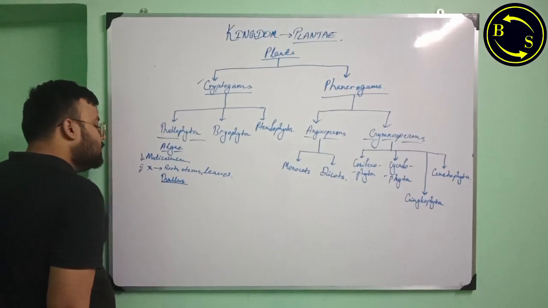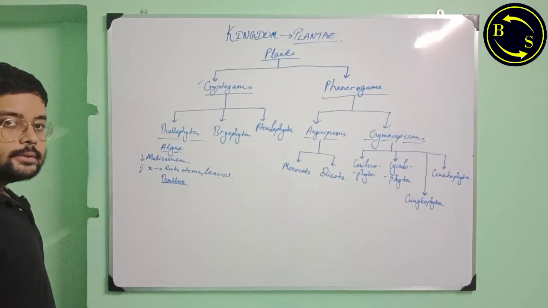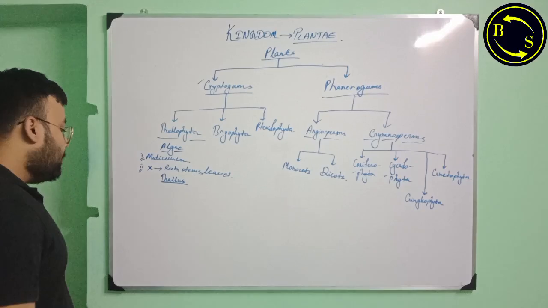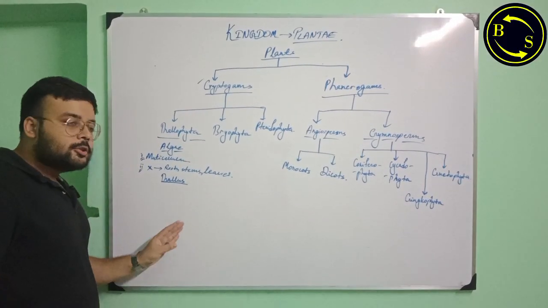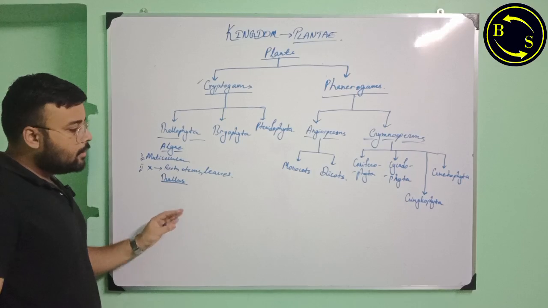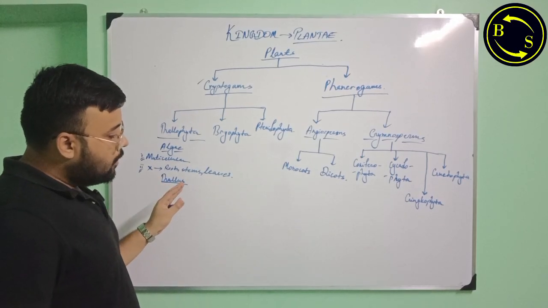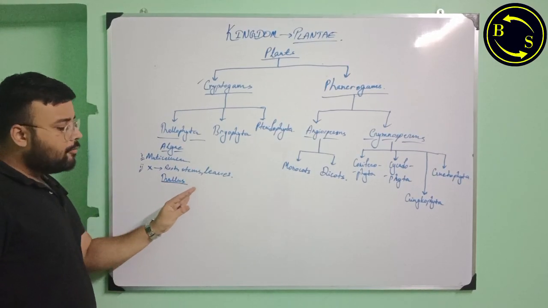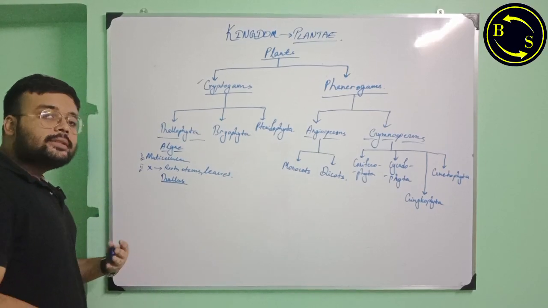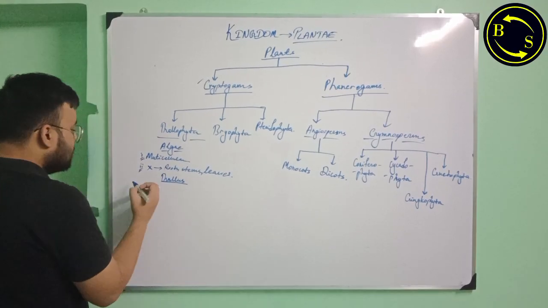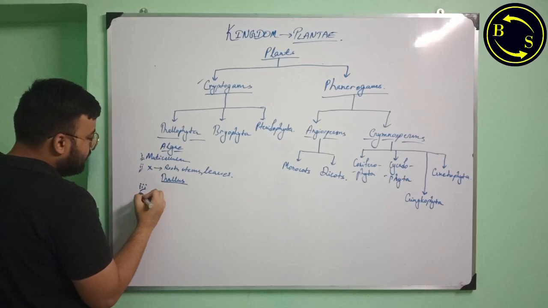And they reproduce with the help of spores, right? Spore formation, as we have seen in the kingdom fungi, is asexual. They can reproduce sexually, asexually, and vegetatively.